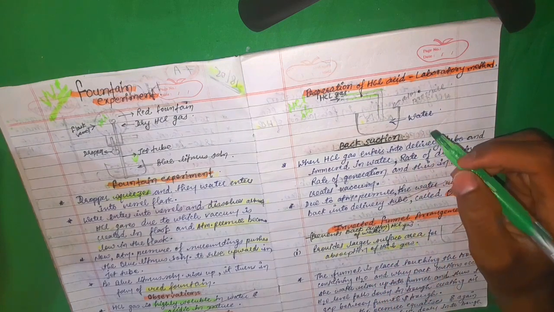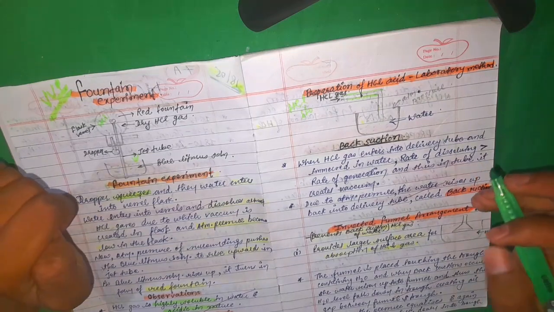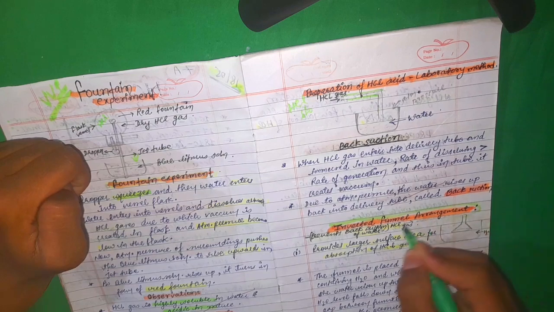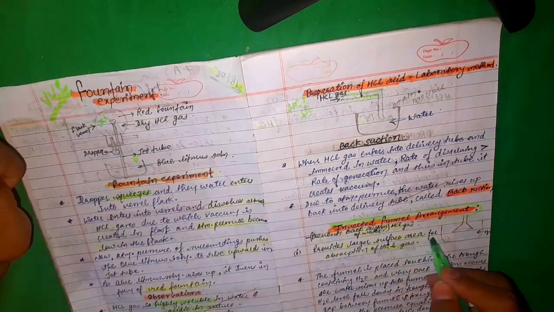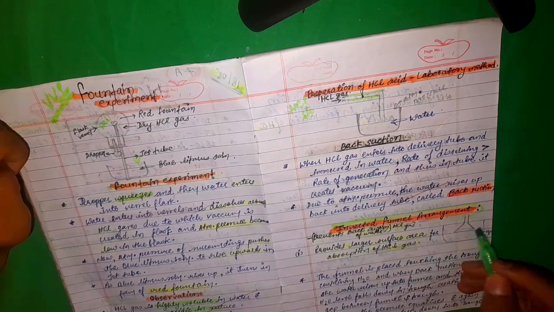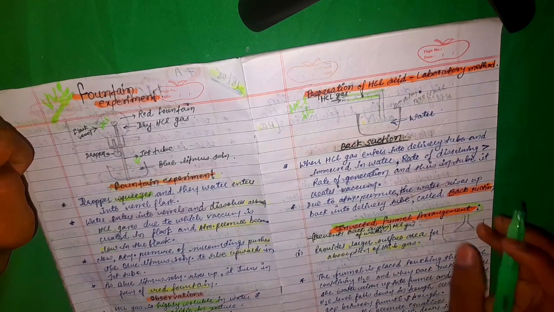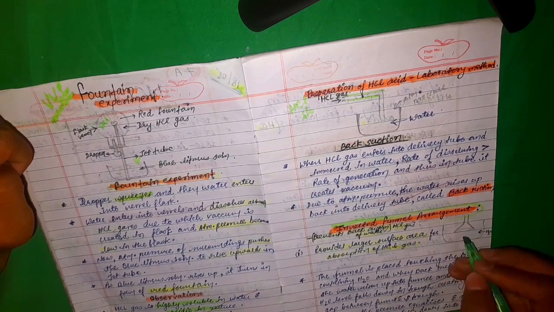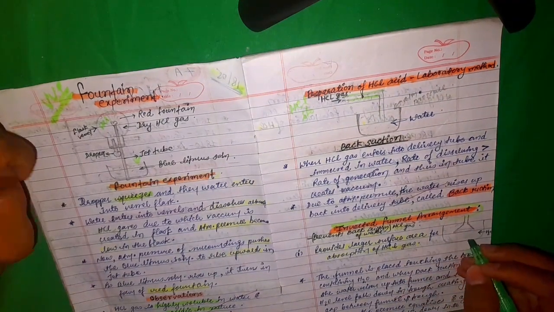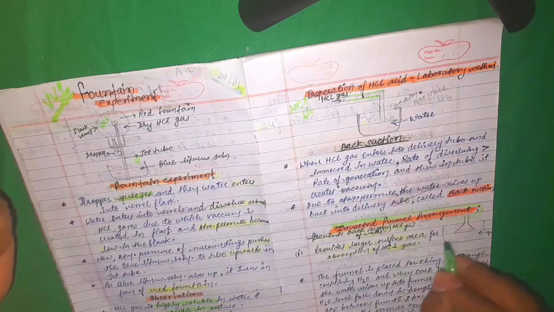The process was not completed because of this problem, and for that a solution comes, that is the inverted funnel arrangement. It provides a larger surface area for absorption of HCl gas. From here HCl gas comes, and the space here is larger, so the water will take some time to absorb the HCl gas. Earlier it was simple, where only water was absorbing the HCl gas.